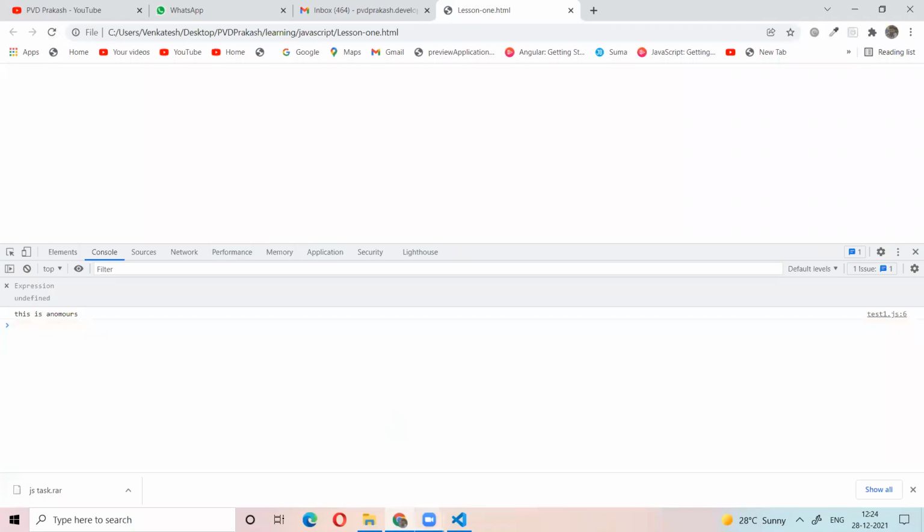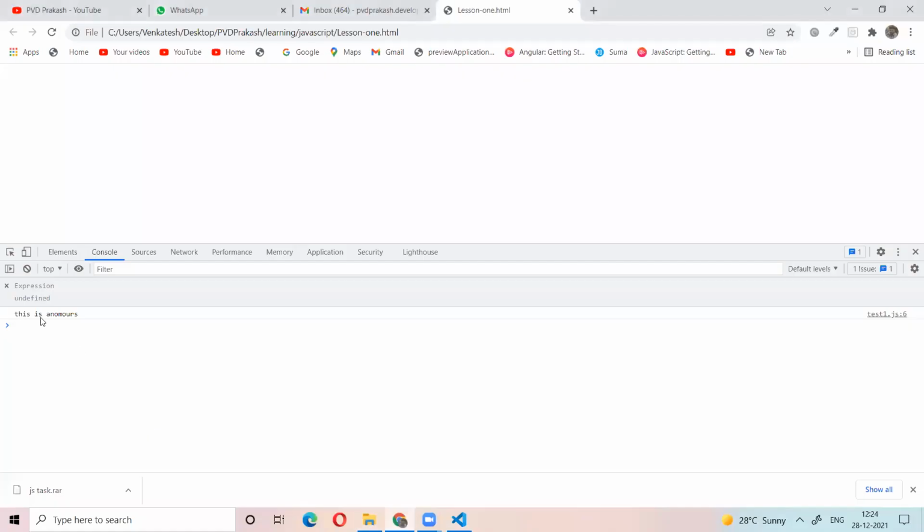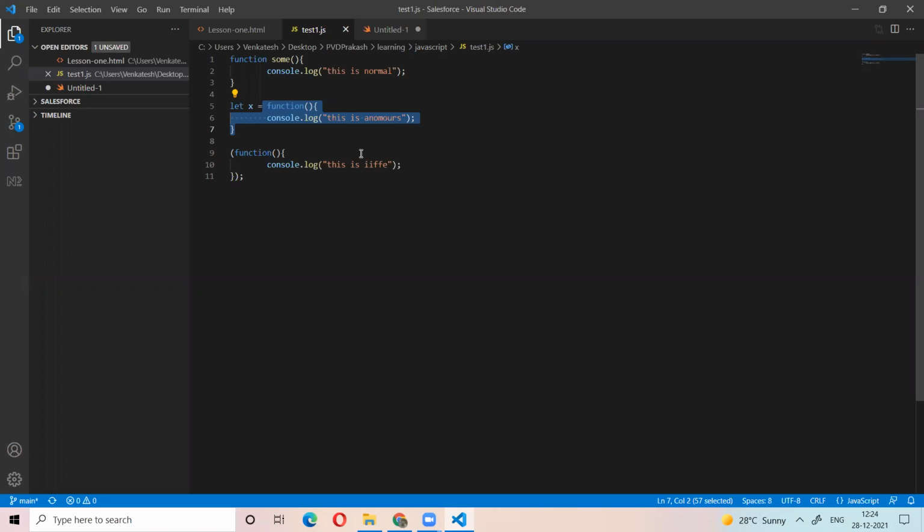Somebody asked what the use of this one is, right? This is immediately invoked. Even if you are not calling an anonymous function, it is immediately called. That's the use of it. A normal function, whenever you want, you will call. But this anonymous function, they will call immediately. And again, if you want, we can call it again.